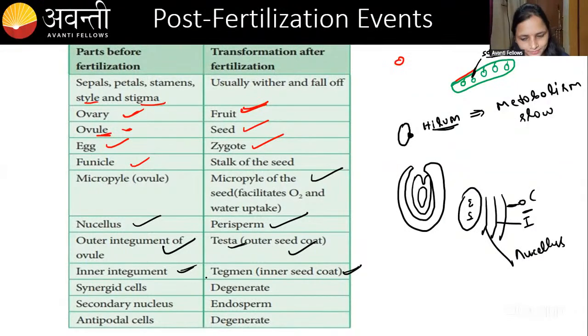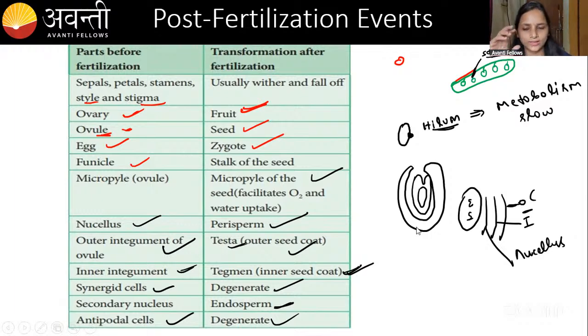Then coming to the inner integument, it will become the tegmen. Then the synergid cell is going to degenerate. The secondary nucleus will become the endosperm because double fertilization happened. It will become endosperm, and the antipodal cells are also going to degenerate. Okay, these are all the things you have to remember. I will tell you in the coming slide. Okay, fine.